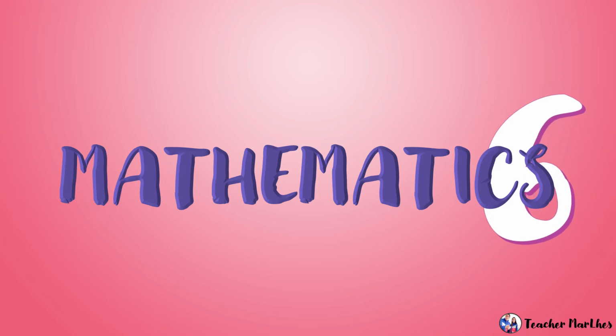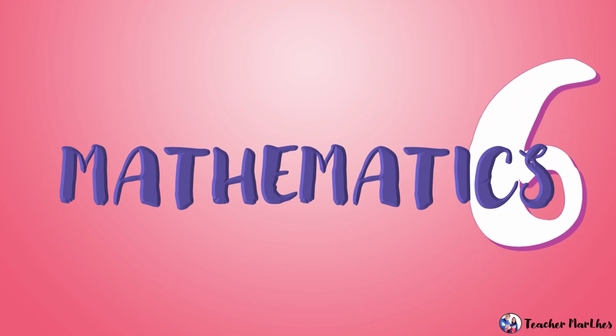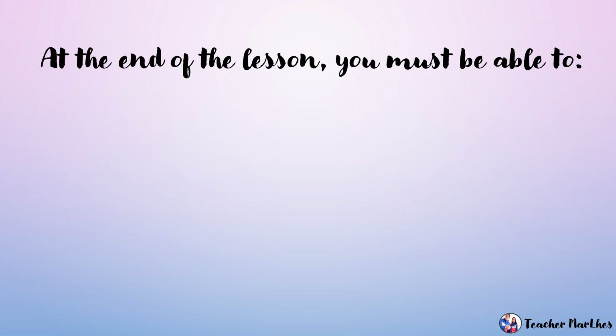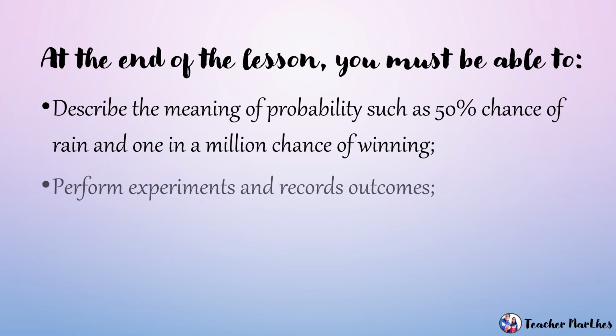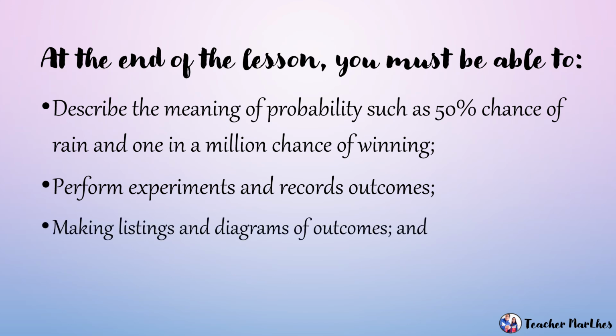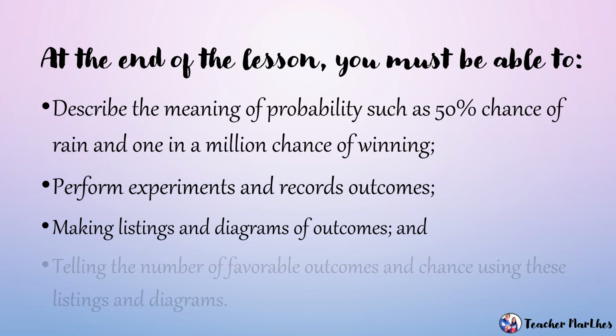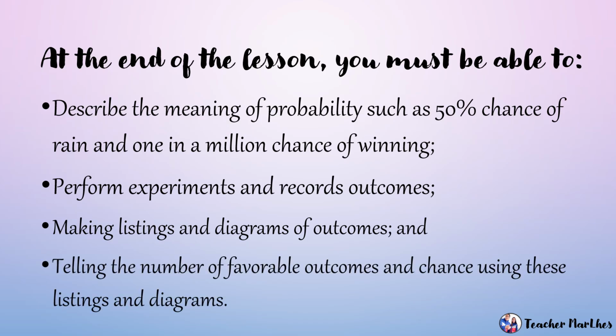Our subject is Mathematics 6. At the end of the lesson, you must be able to, number 1, describe the meaning of probability such as 50% chance of rain and 1 in a million chance of winning. Second is to perform experiments and record outcomes. Third, making listings and diagrams of outcomes. And last, telling the number of favorable outcomes and chance of using these listings and diagrams.